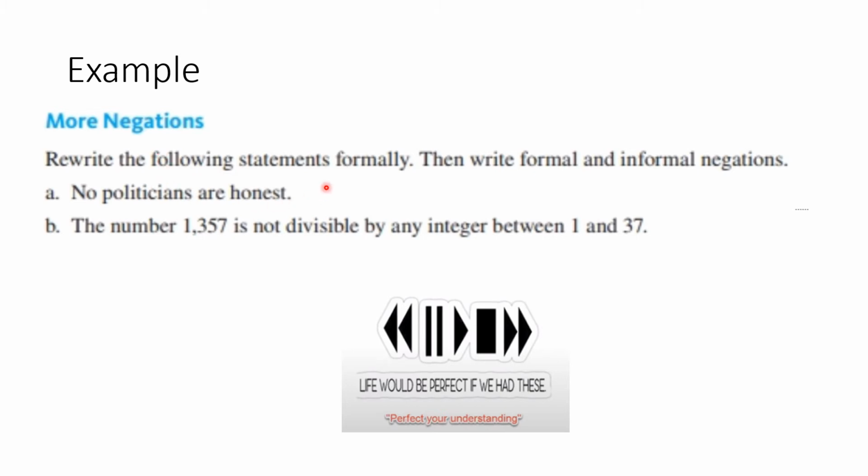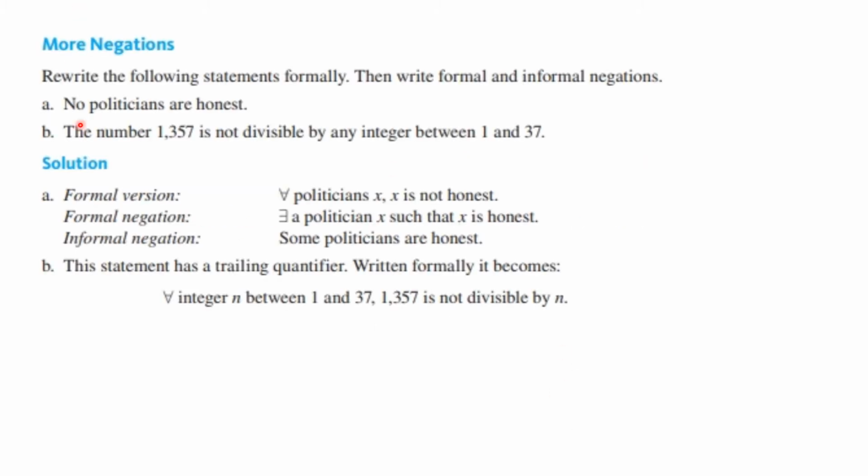You want to write these formally and then write the formal and informal negations. We're practicing what we were preaching. You know what to do. Let's see how you did. So the formal version of no politicians are honest is for every politician x, x is not honest. The formal negation is there exists a politician x such that he or she is honest, and the informal negation is some politicians are honest.